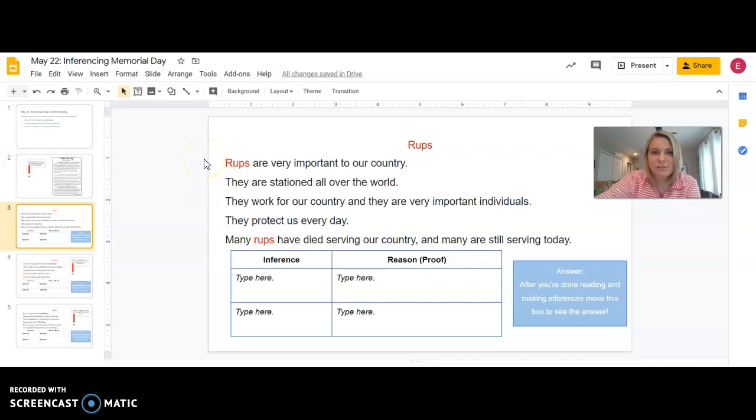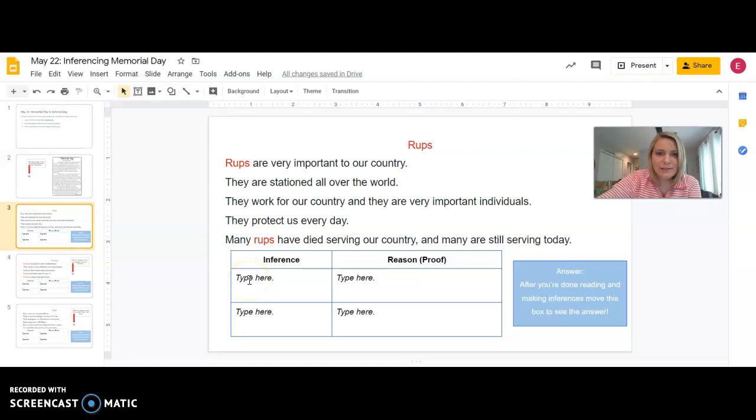This one's called RUPs. RUPs are very important to our country. They are stationed all over the world. They work for our country and they are very important individuals. They protect us every day. Many RUPs have died serving our country and many are still serving today. So let's complete our chart down below.